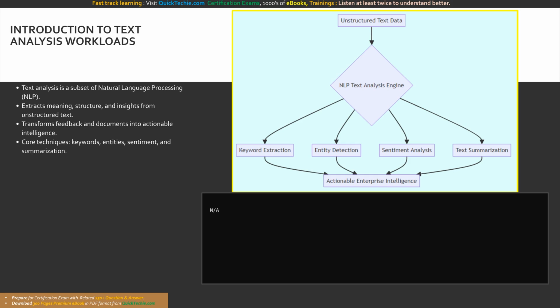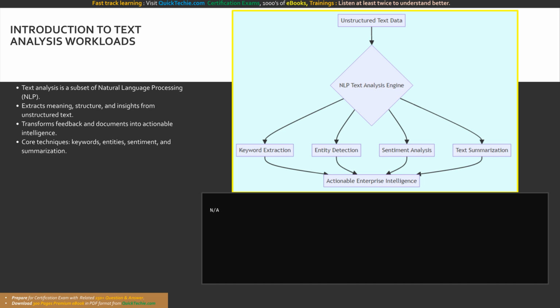From a development perspective, implementing text analysis means routing raw strings to specific NLP endpoints before the data is persisted to a database. Your application logic intercepts unstructured user input, submits it to a specialized AI service like Azure Language, and receives a highly structured, deterministic JSON payload containing categorized insights that your backend systems can natively understand and process.